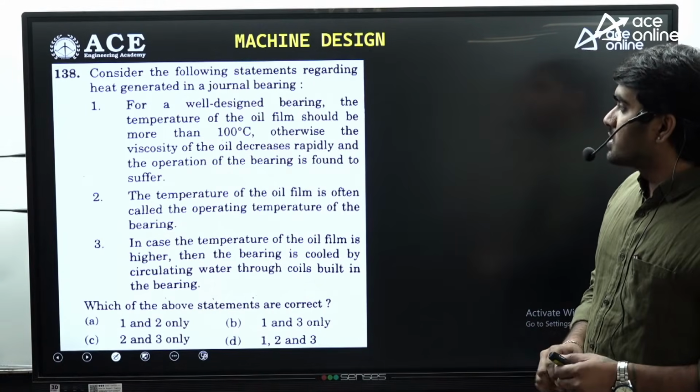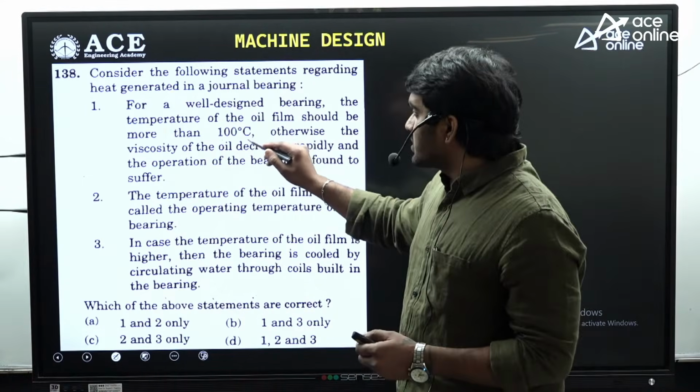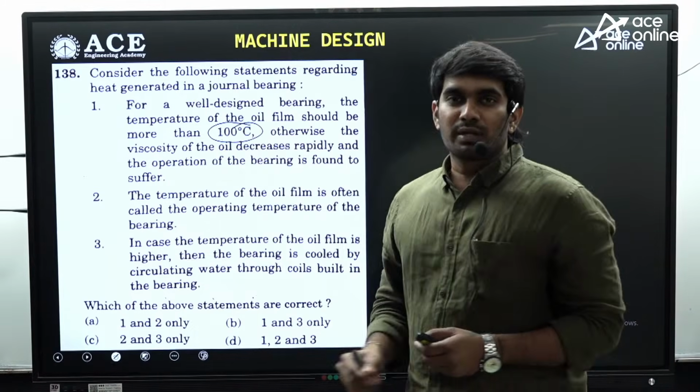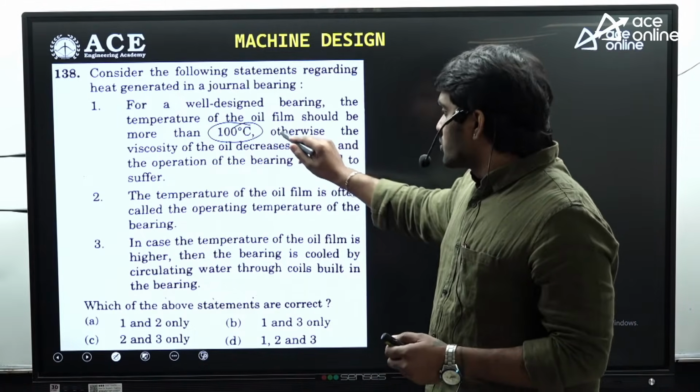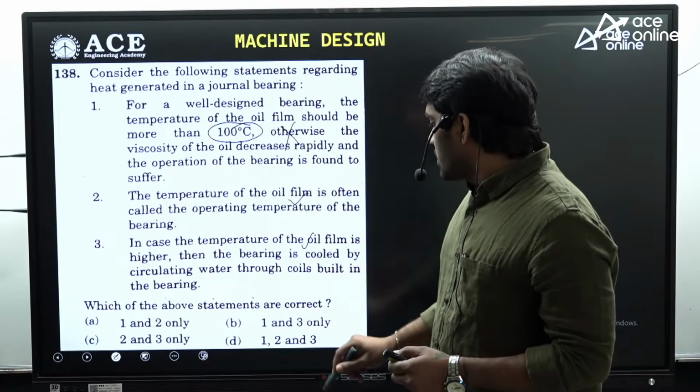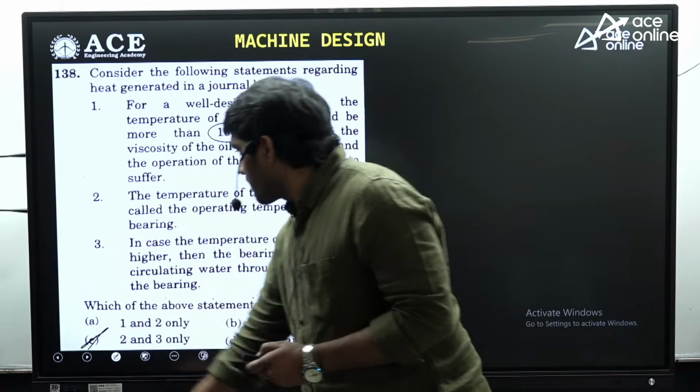Consider the following statements here. Even in this case, the first statement says that there is a limitation to the temperature, which is wrong, and 2 and 3 are right. So the answer here is C.